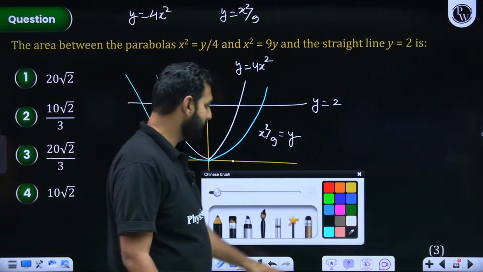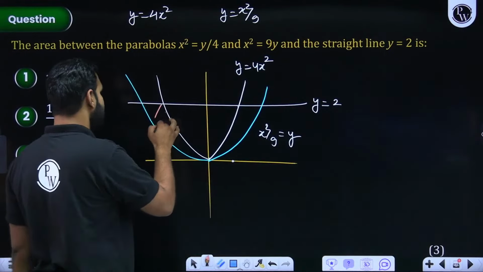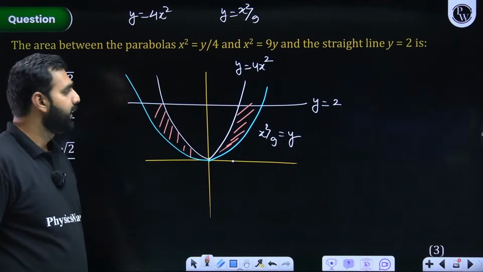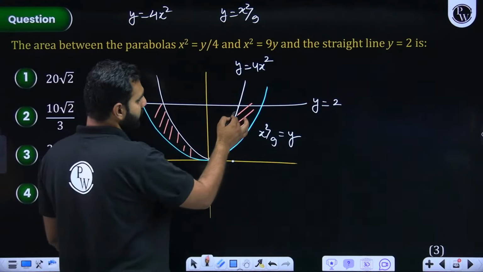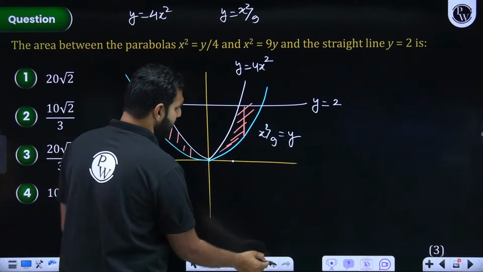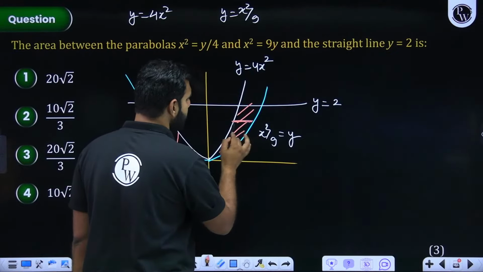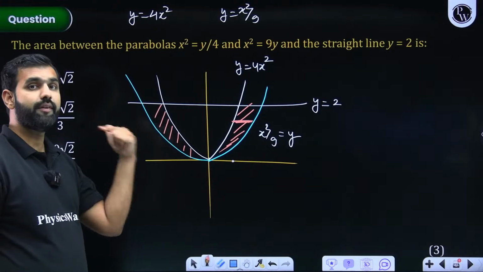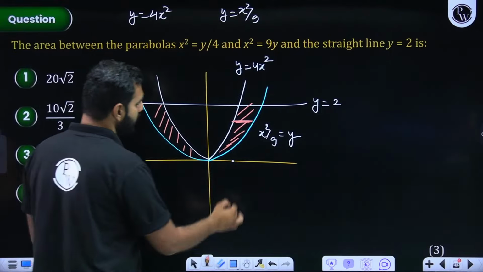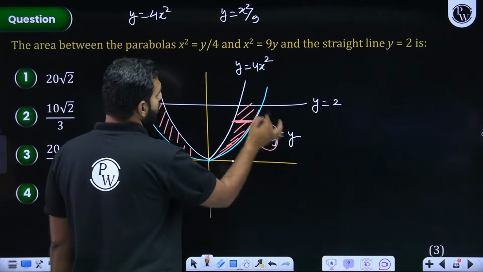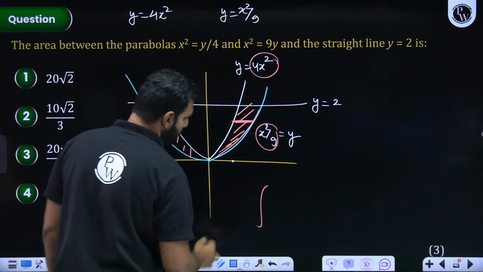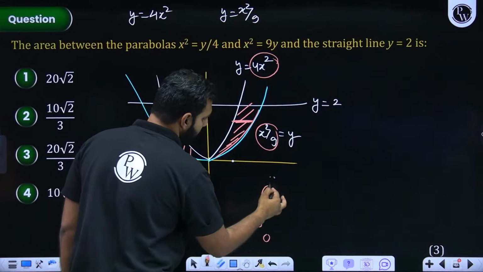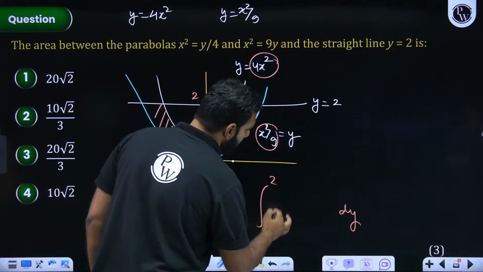Now when somebody says area bounded by these two curves, which means this region's area plus this region's area, and they'll be absolutely symmetrical. So instead of taking a stripe like this, can I not take a horizontal stripe like this? Upper curve minus lower curve, but in terms of y I'm writing. So upper curve will be this, lower curve will be this. And I hope the limits are also very well understood, 0 to 2, because in terms of y I'm writing it. So 0 to 2 dy I'm doing, upper curve minus lower curve.